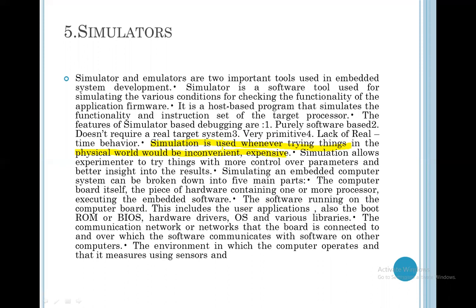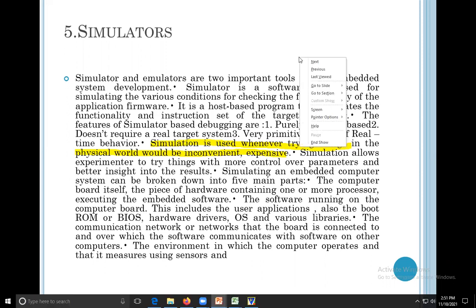If you want to run the program physically, it's very expensive, meaning we require a lot of hardware. But in a simulator, we do all the programs in software, and if the program runs, you will get the expected output. So your time will be reduced, and there is no need to bring the hardware. So this is the simulator.